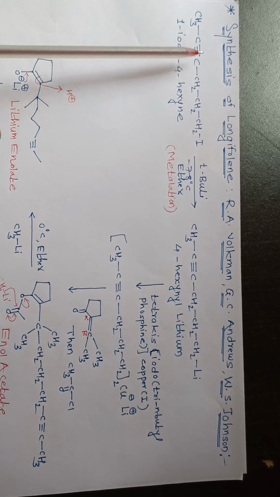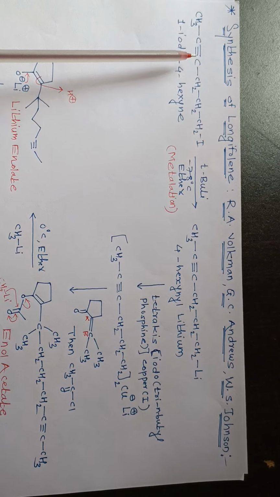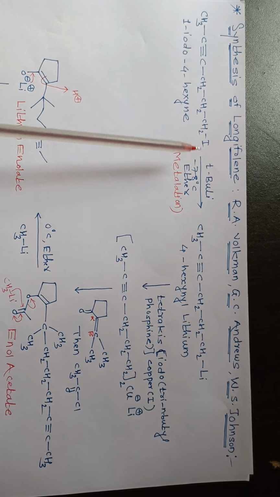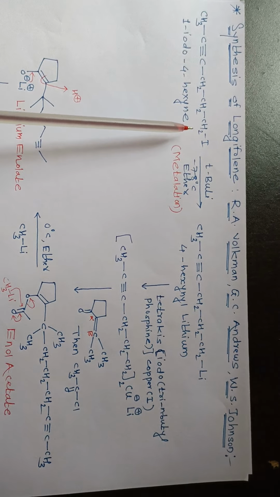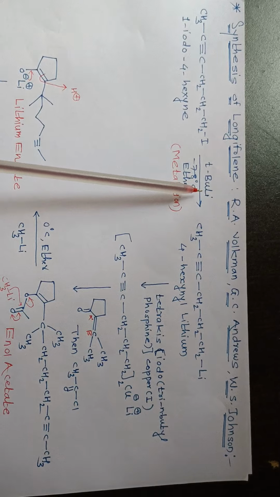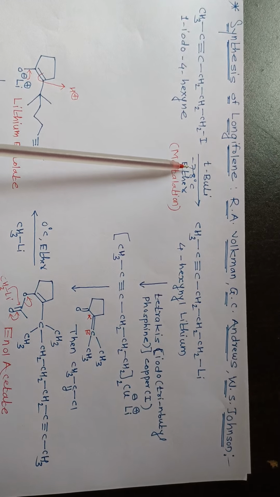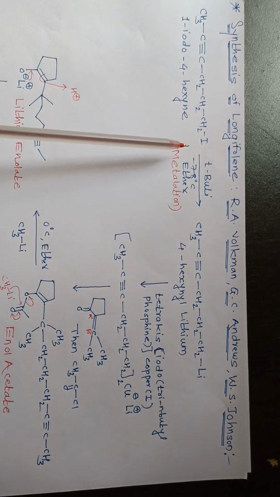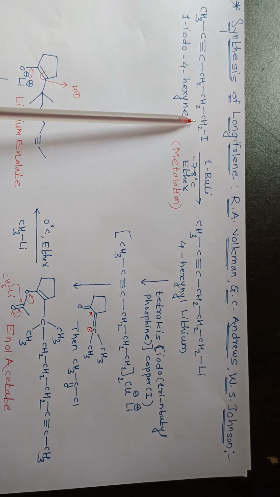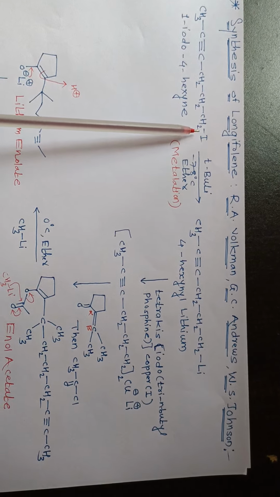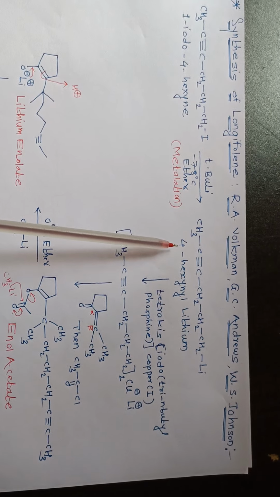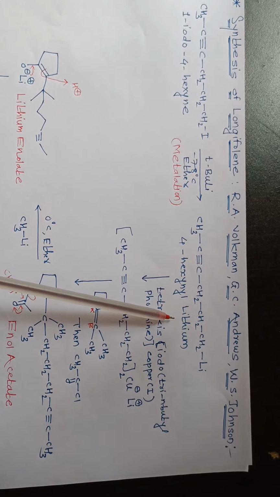1-iodo-4-hexyne. So this is the starting precursor containing alkyne group as well as iodine. That precursor was allowed to react with tertiary butyl lithium in ether solvent at minus 78 degree Celsius. So initially metallation will take place at this carbon, that is the iodine will be replaced by the lithium and there is formation of 4-hexynyl lithium intermediate.